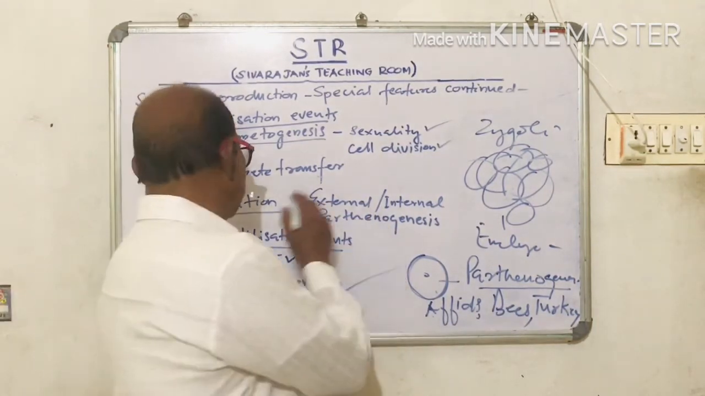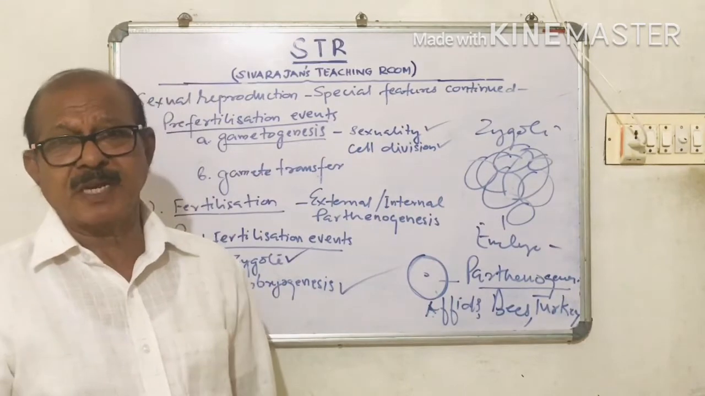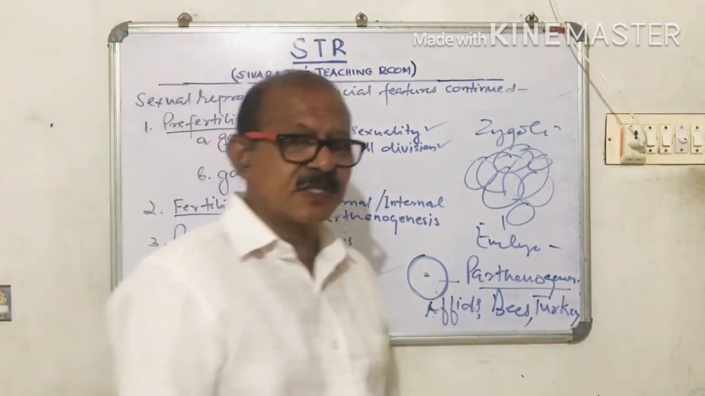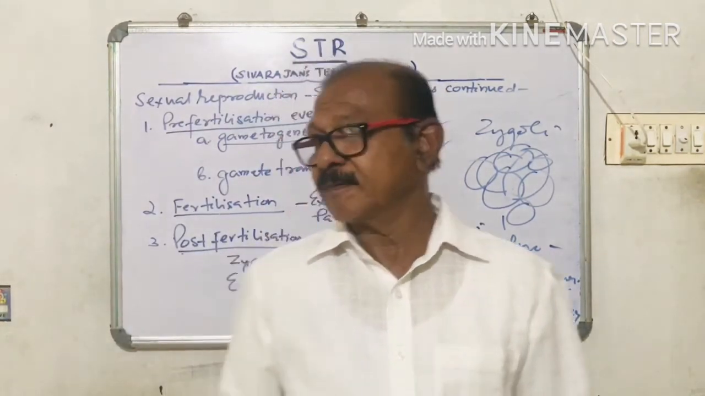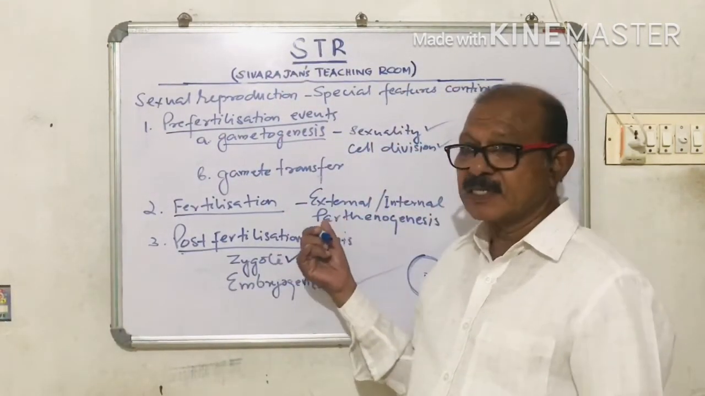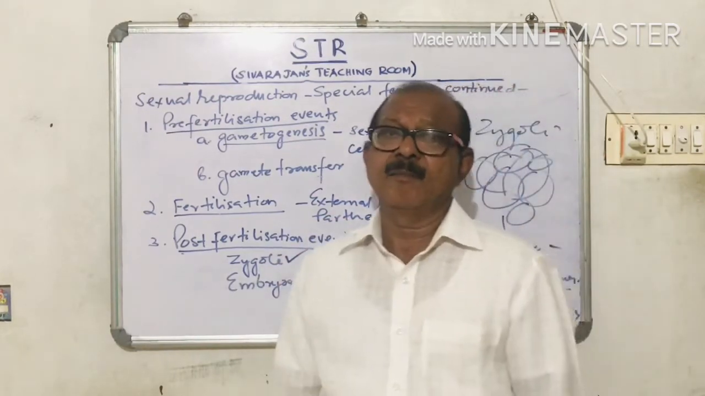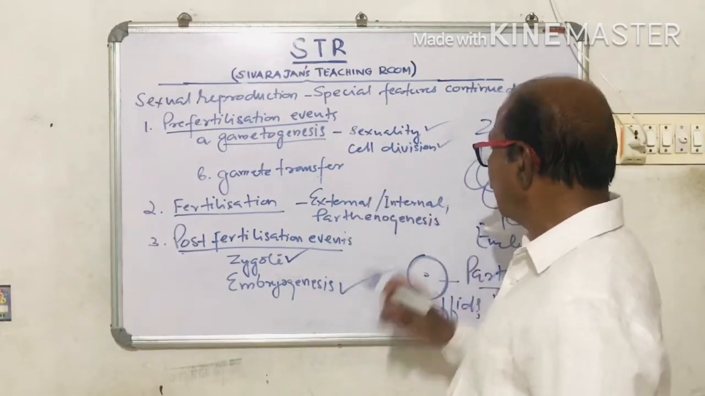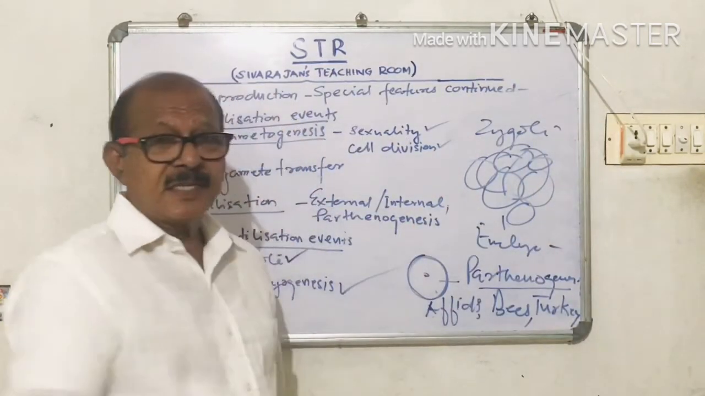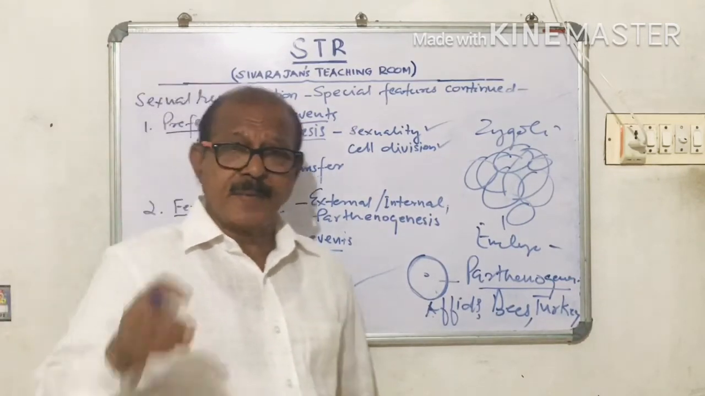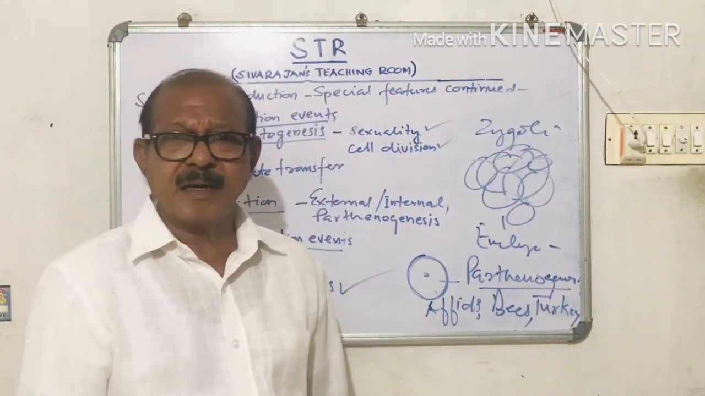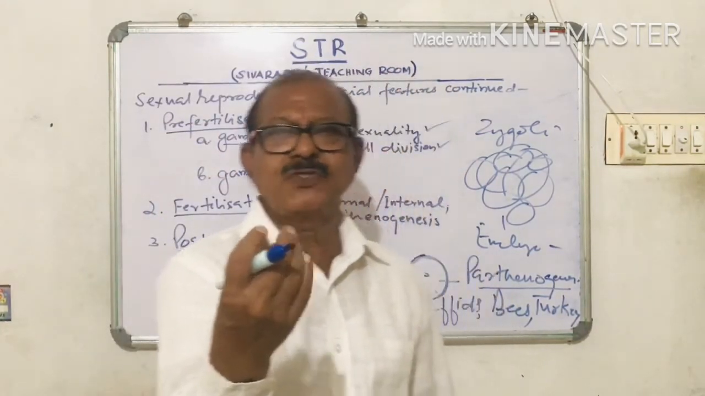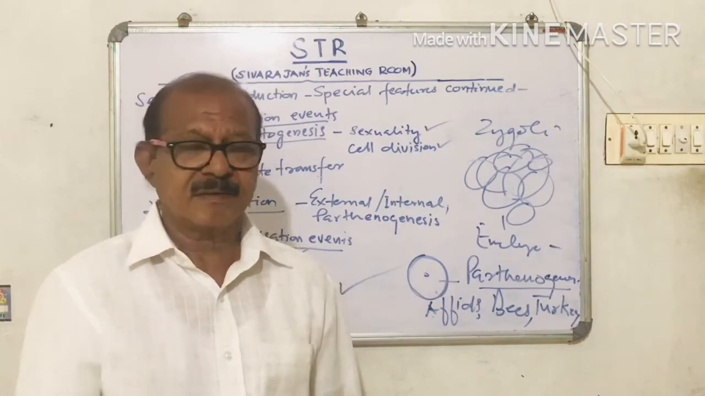And again, fertilization, I told you, can be of two types. What is it? External and internal. External fertilization always takes place in the medium of water. And internal fertilization takes place inside the body of the female. So, in the case of external fertilization, the male gamete and the female gamete are released into the water. So the chances of fusion of these gametes is rare.